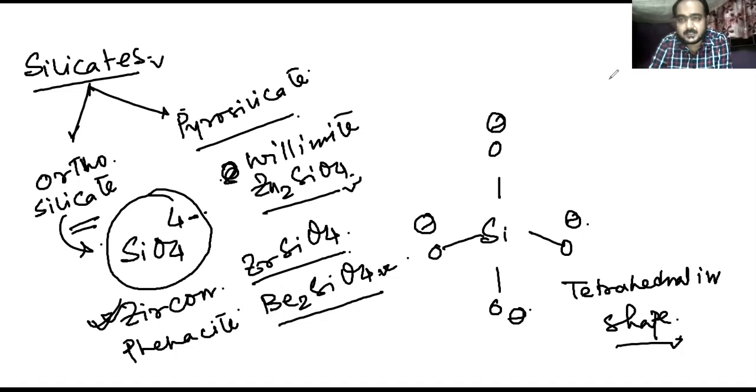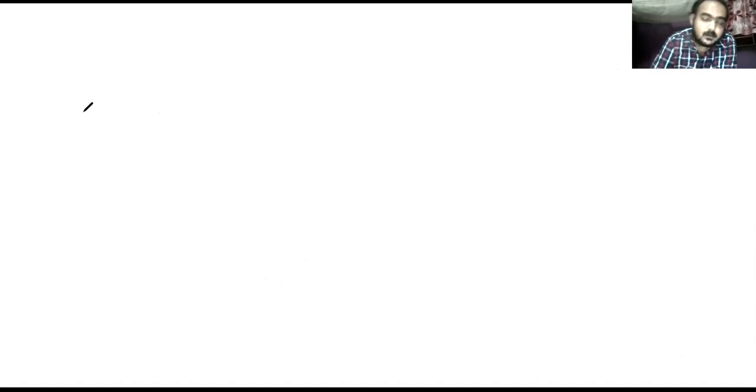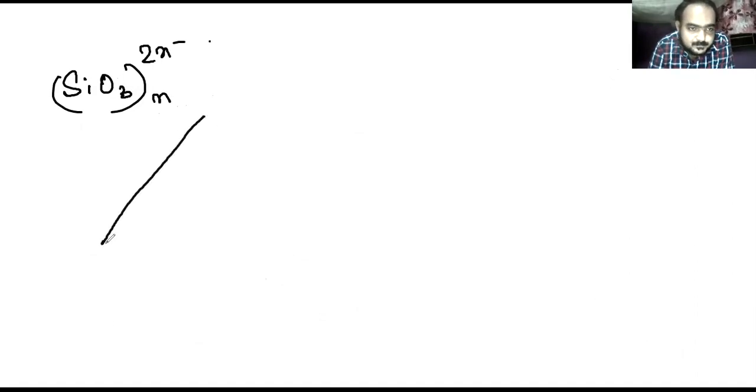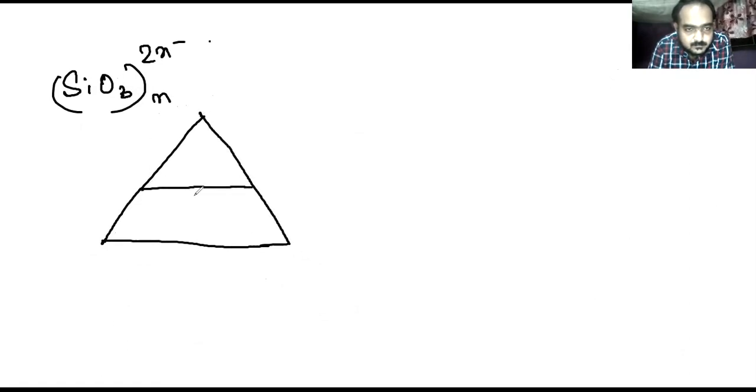Now you can see the structures here. As an example, this exists in polymeric form: (SiO3)n 2n-. There are different types of pyrosilicates present. We can draw some structures here.